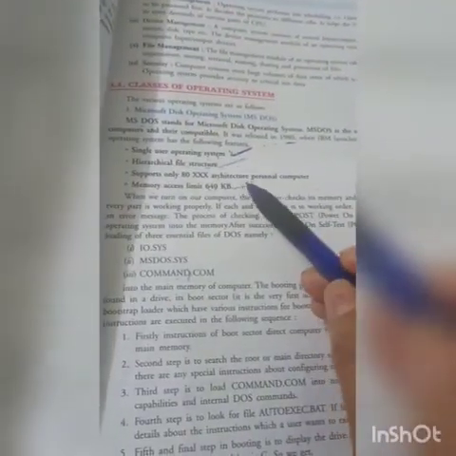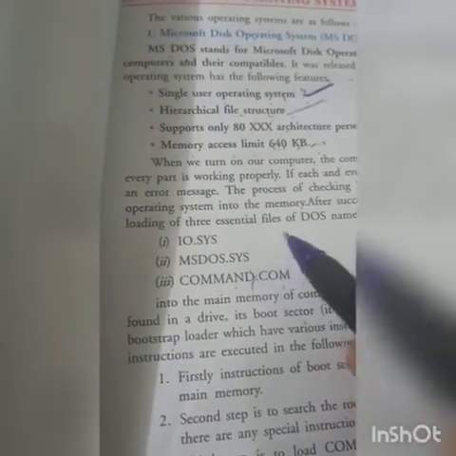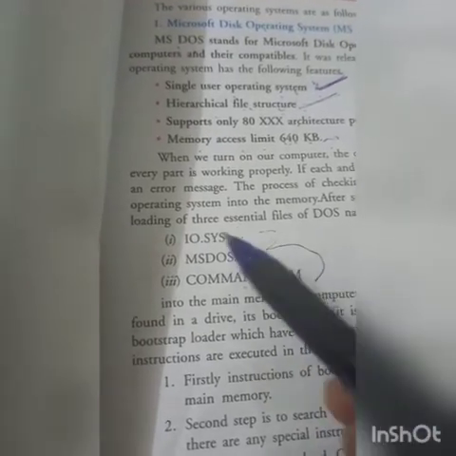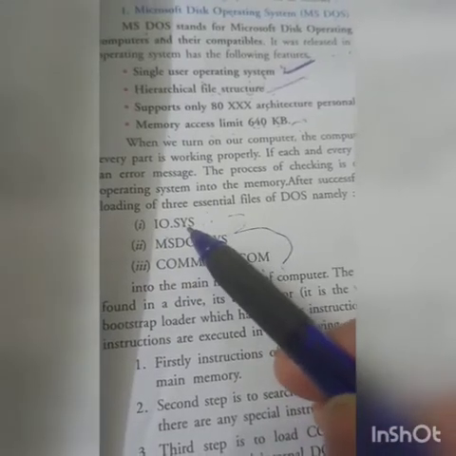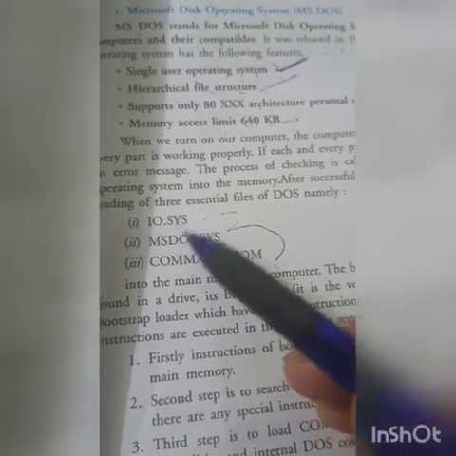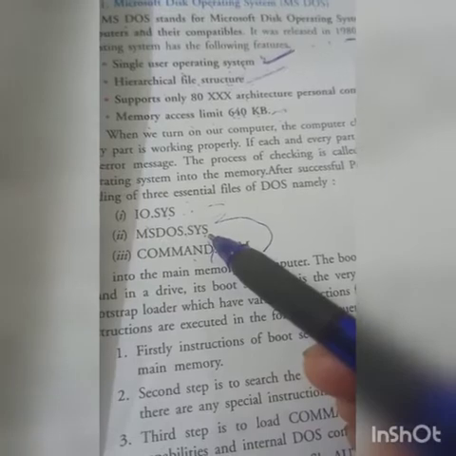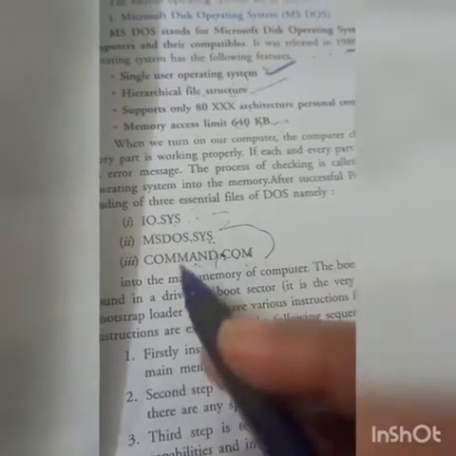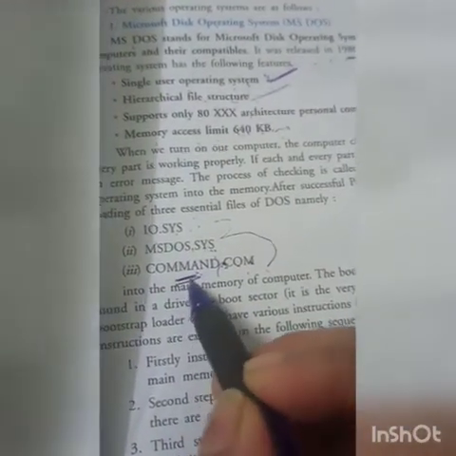Clear? There were a number of directories in MS-DOS, and these are the extension files of MS-DOS, like the input output system file, MS-DOS.system, and the command.com. Then what is the use of the command?